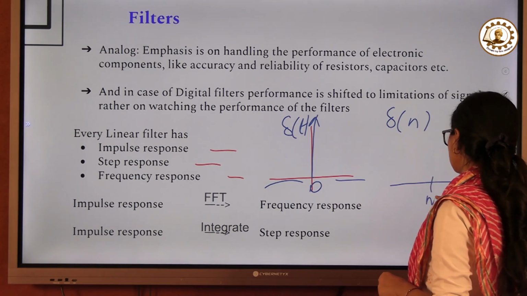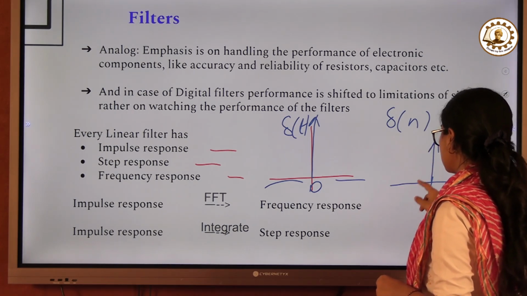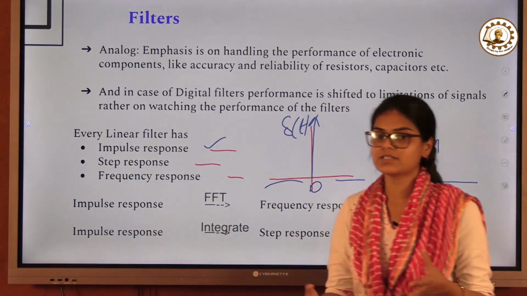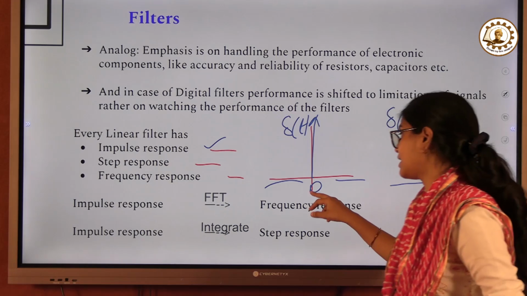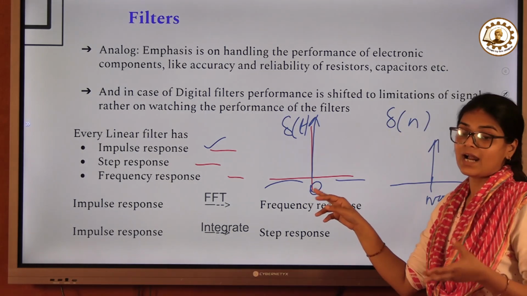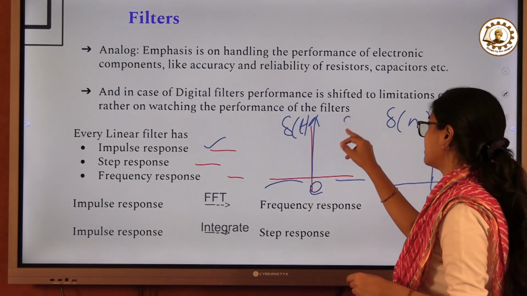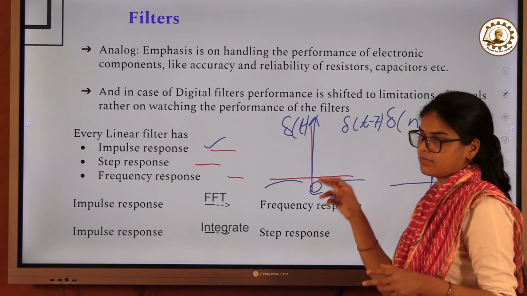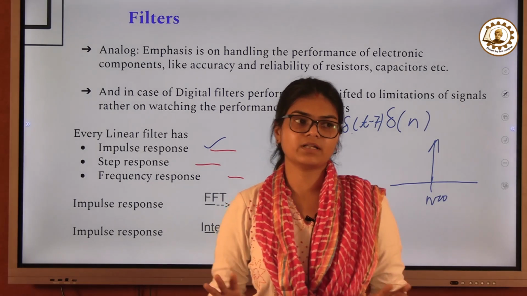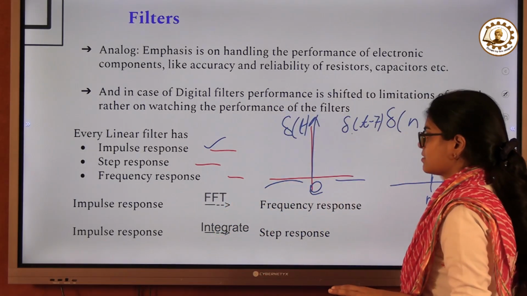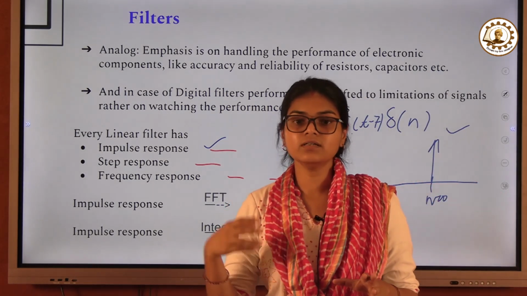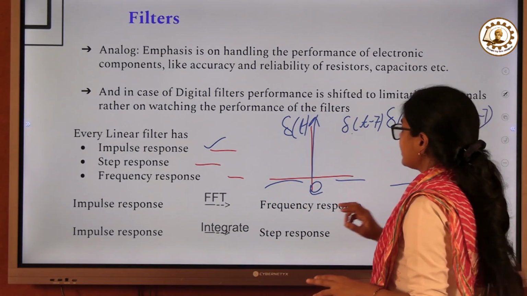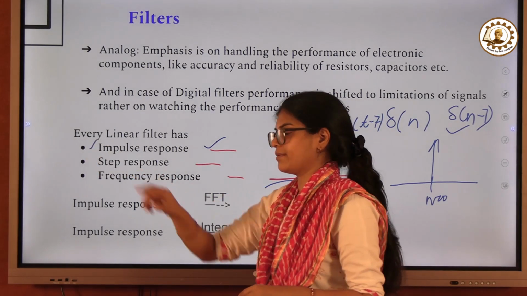So what is delta n? At n equals 0 the value is 1, the amplitude of the signal is 1, and at other points it is 0. So this is your impulse. You can give the impulse as a shifted impulse. I don't want to give it at t equal to 0, I want to give it at, say, t equal to 7. So what will I make? Delta t minus 7. So at 7 there will be a value, but at other points there won't be any value. The same thing goes for the impulse in the discrete time domain: that will be delta n minus 7. So when this signal is given as an input, we call the output the impulse response.